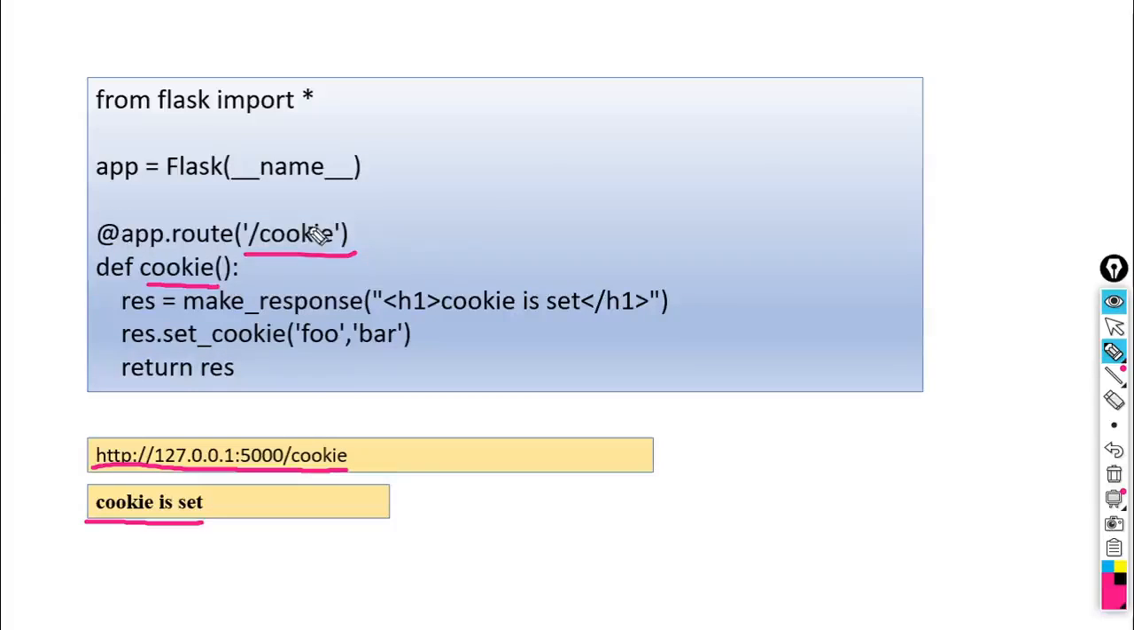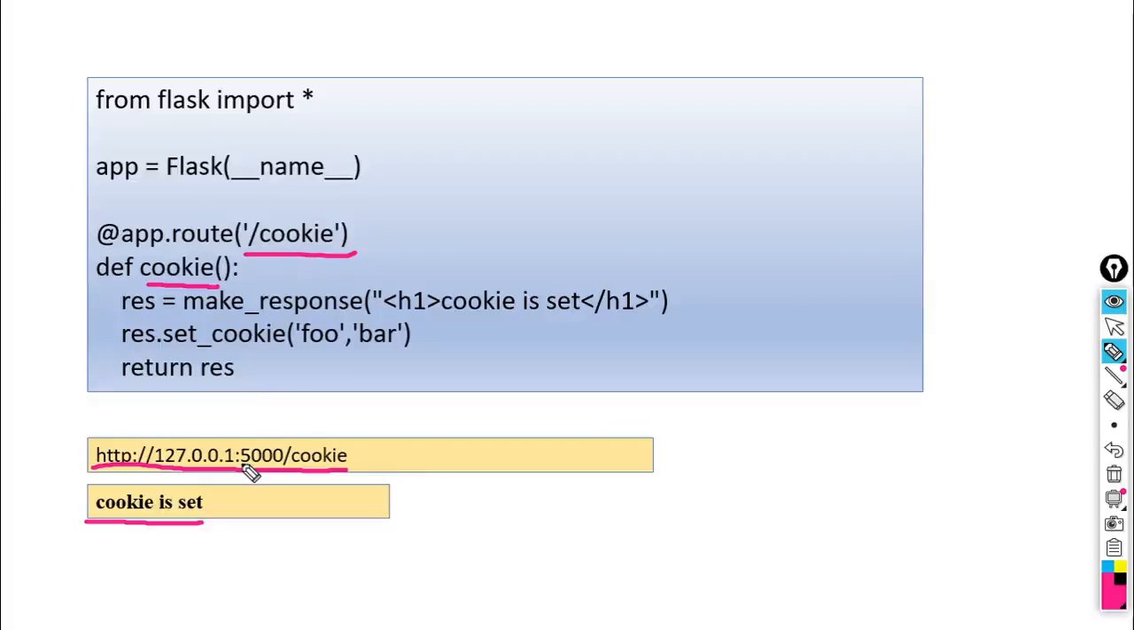Here in this example also, it will create a cookie, and the expiry time is not given for this cookie. So when will it expire? When we close the browser, because the default expiry time is up to the closing of the browser. So this is the example. Got it? This is how we can create a simple cookie in Flask.